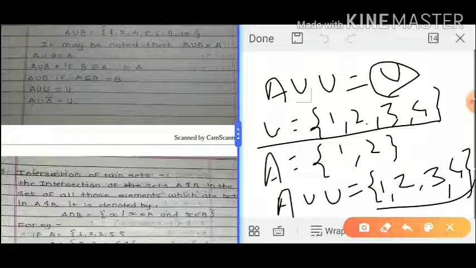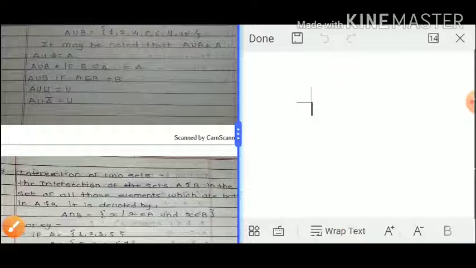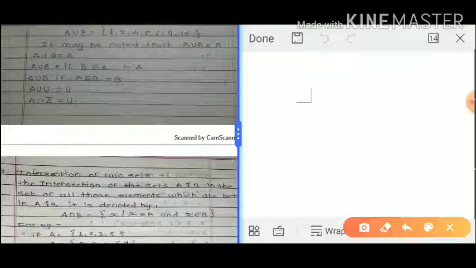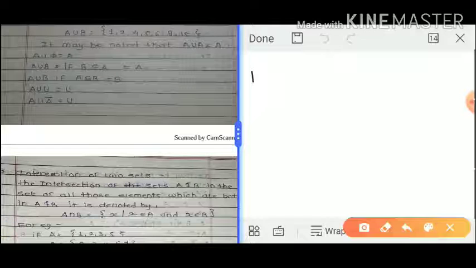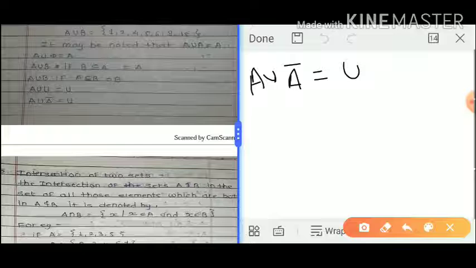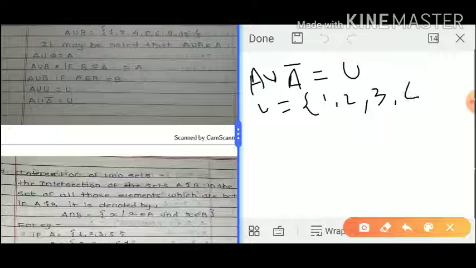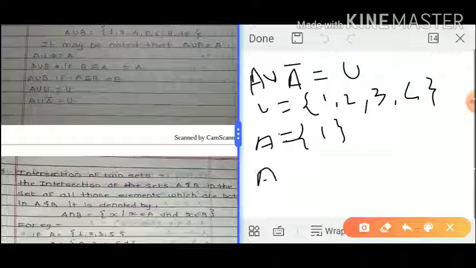The next point is A union A complement, which equals the universal set. Suppose the universal set U equals {1, 2, 3, 4}, and A contains only one element, 1. How do we find the A complement?